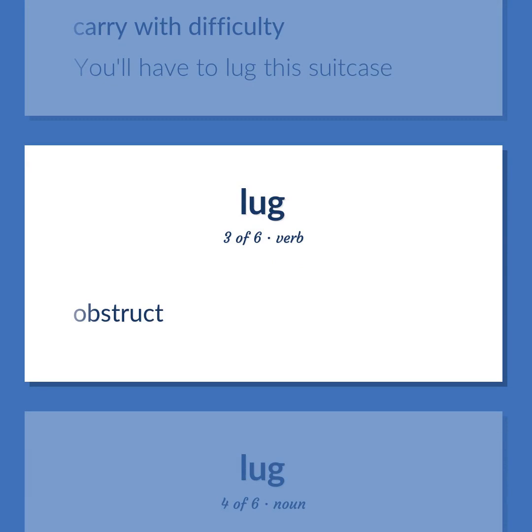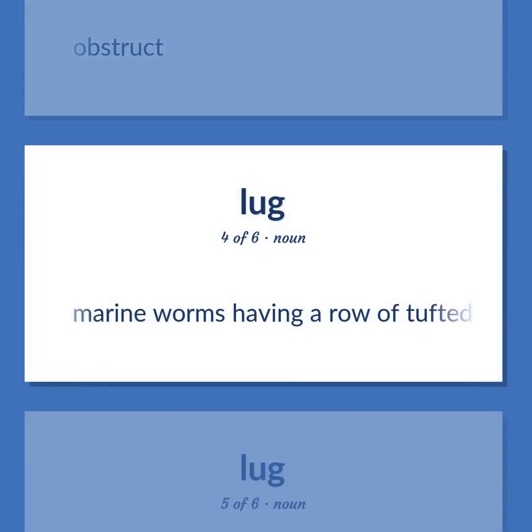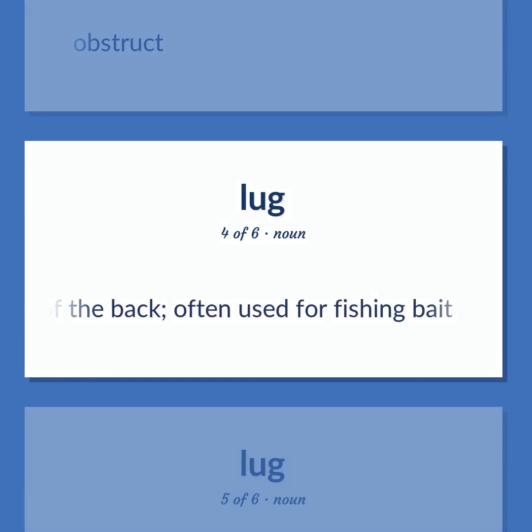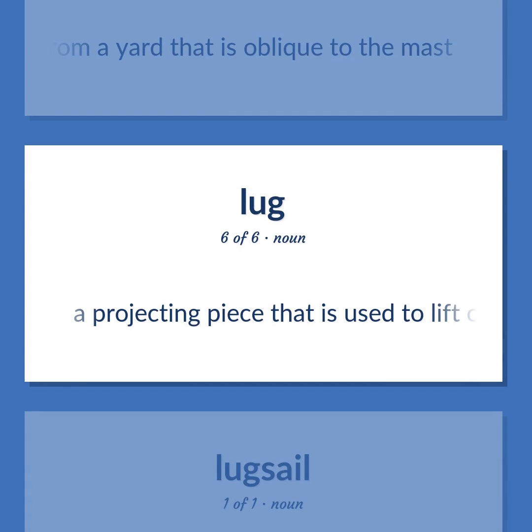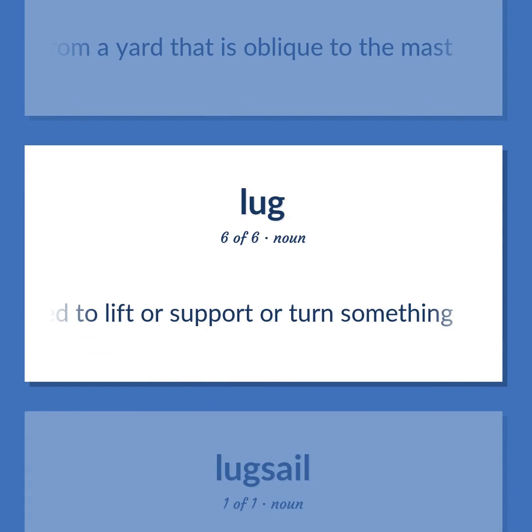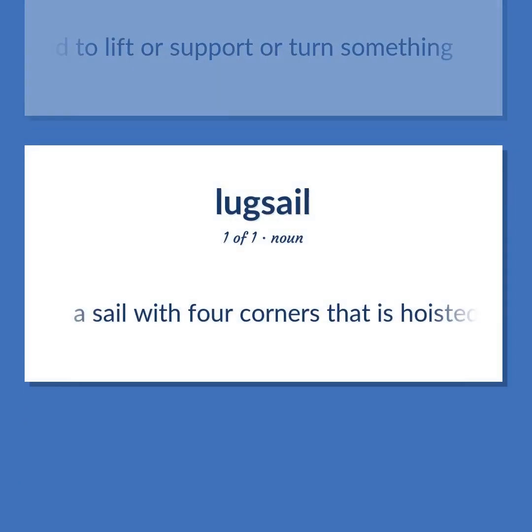Obstruct. Marine worms having a row of tufted gills along each side of the back, often used for fishing bait. A sail with four corners that is hoisted from a yard that is oblique to the mast. A projecting piece that is used to lift or support or turn something. A sail with four corners that is hoisted from a yard that is oblique to the mast.